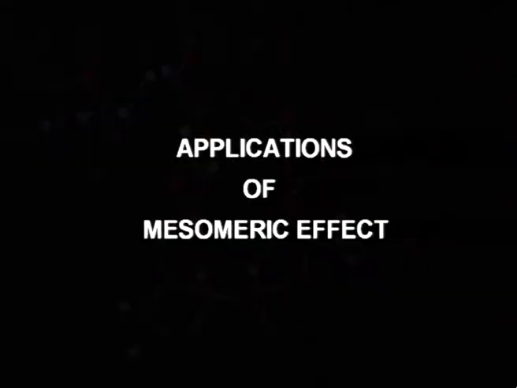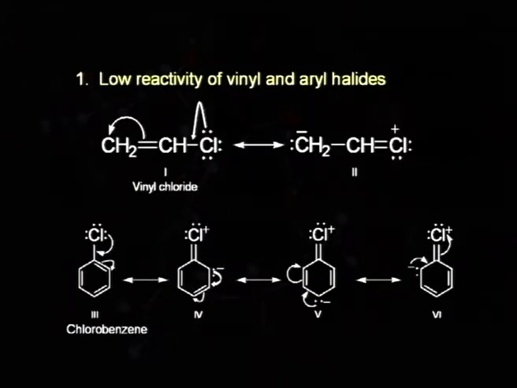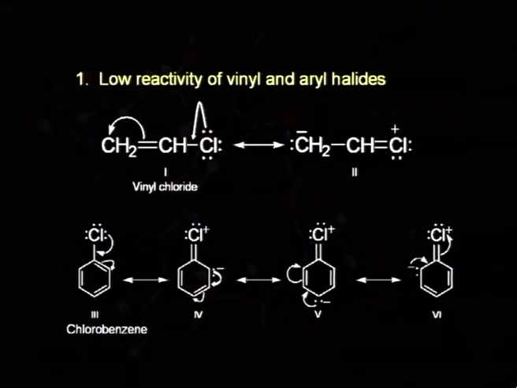Now, what are the applications of this mesomeric effect? This effect is very helpful in understanding the low reactivity of vinyl and aryl halides. Why are these compounds low reactive? We can see here this vinyl chloride is having lone pairs of electrons on the chlorine atom.